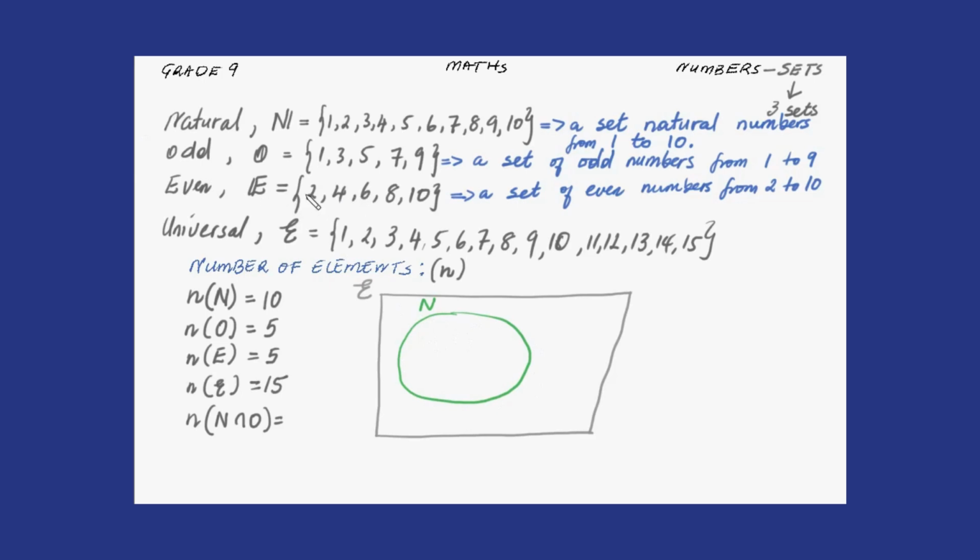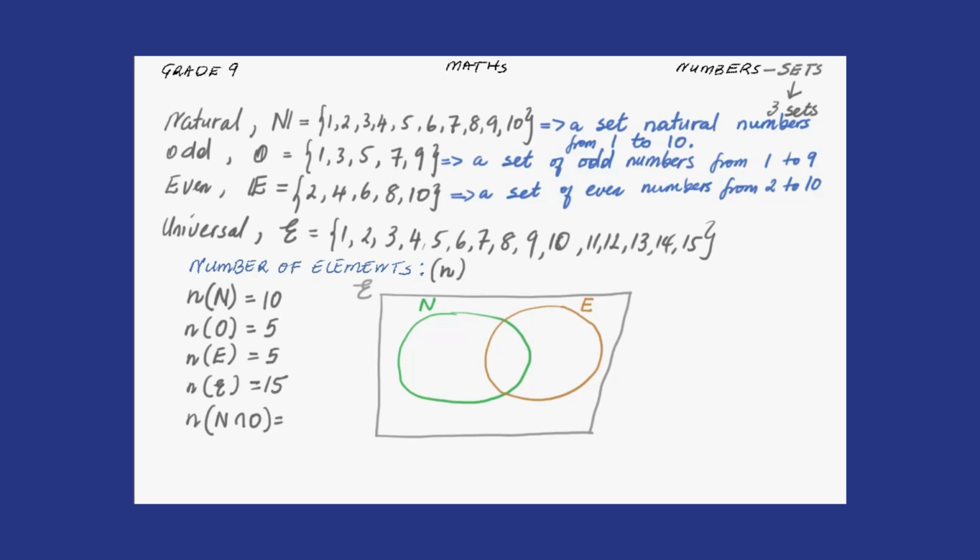It has an intersection with set E, so we can draw set E. Good, good, good. Now, for set O, set O is the subset of set N, and it does not intersect set E.